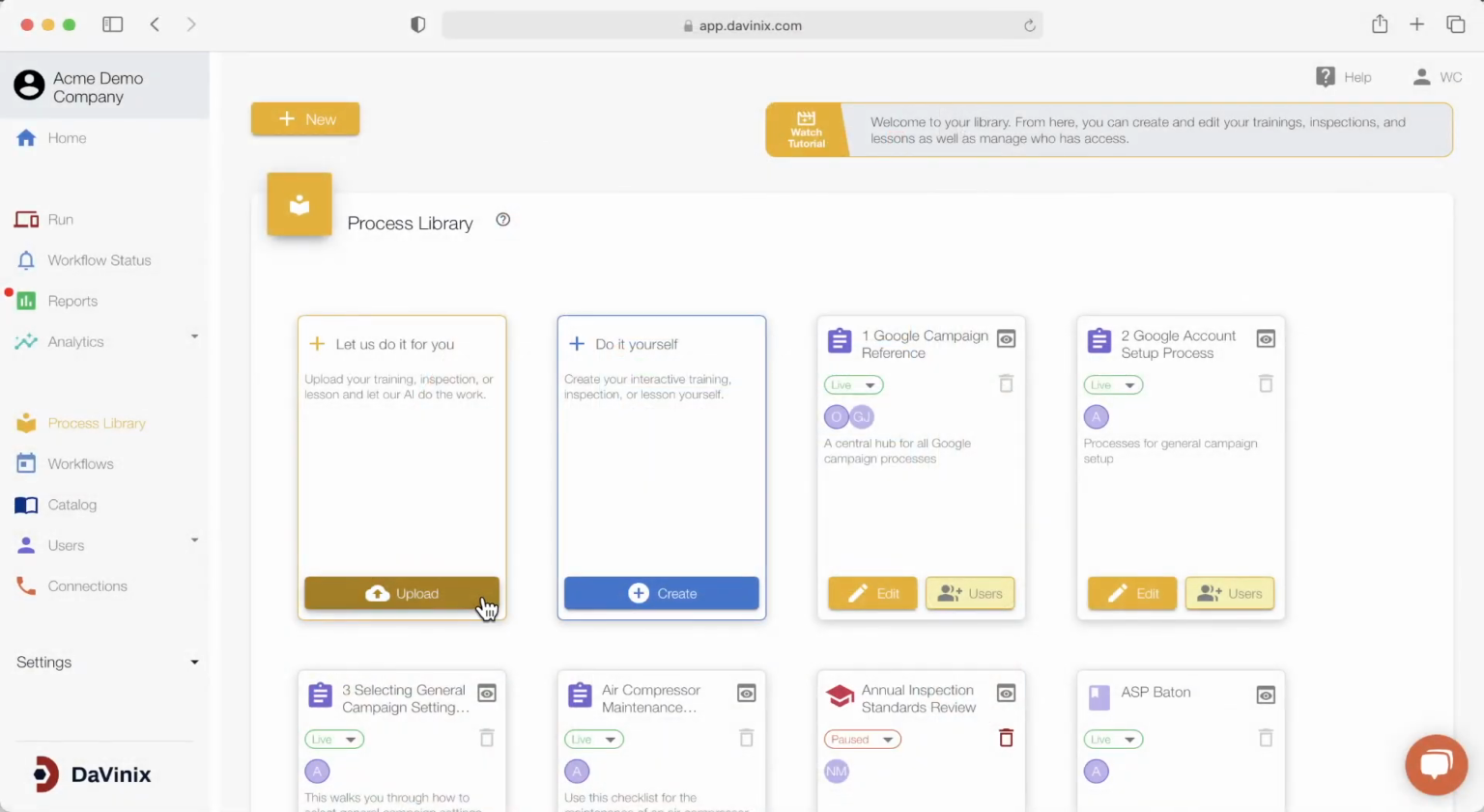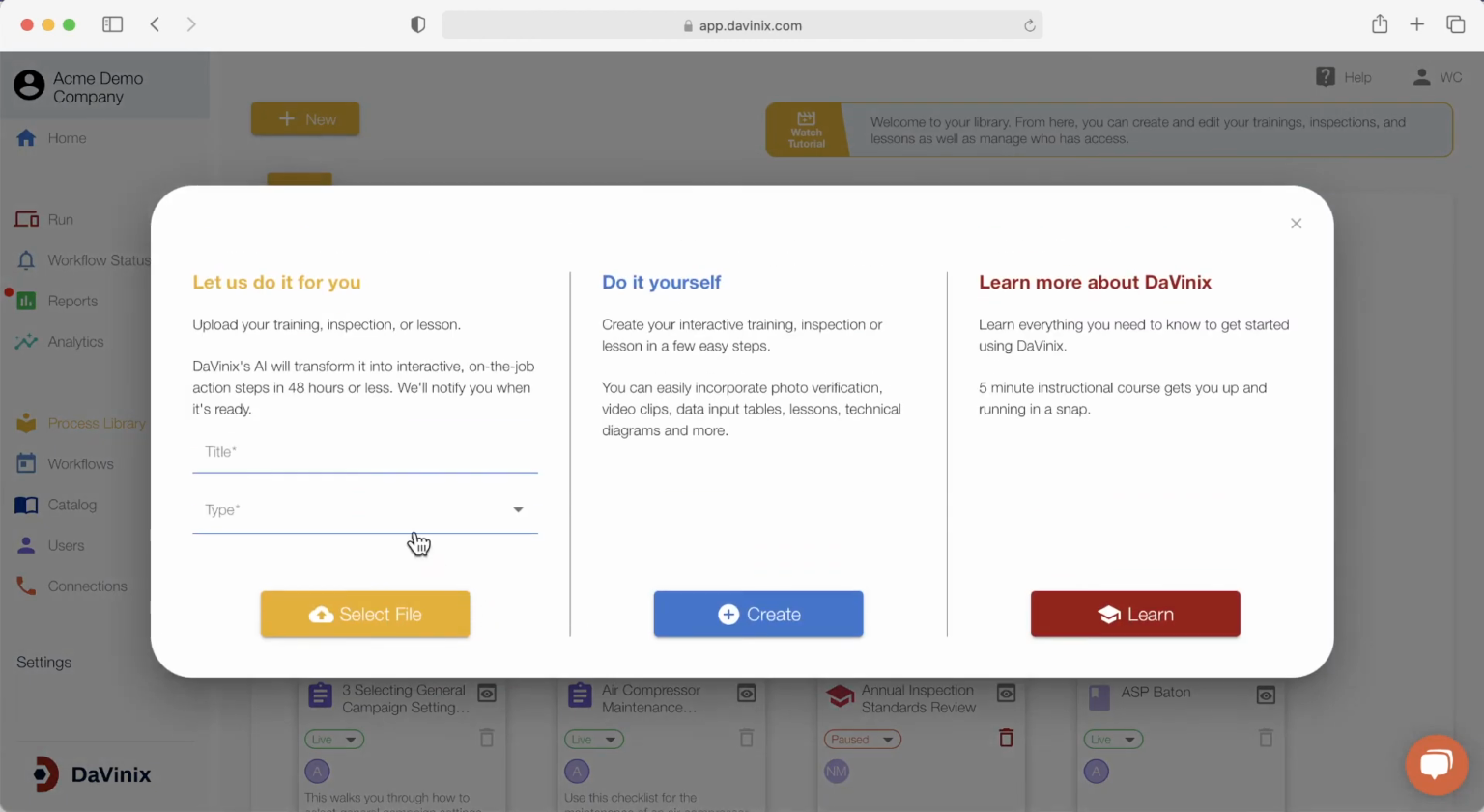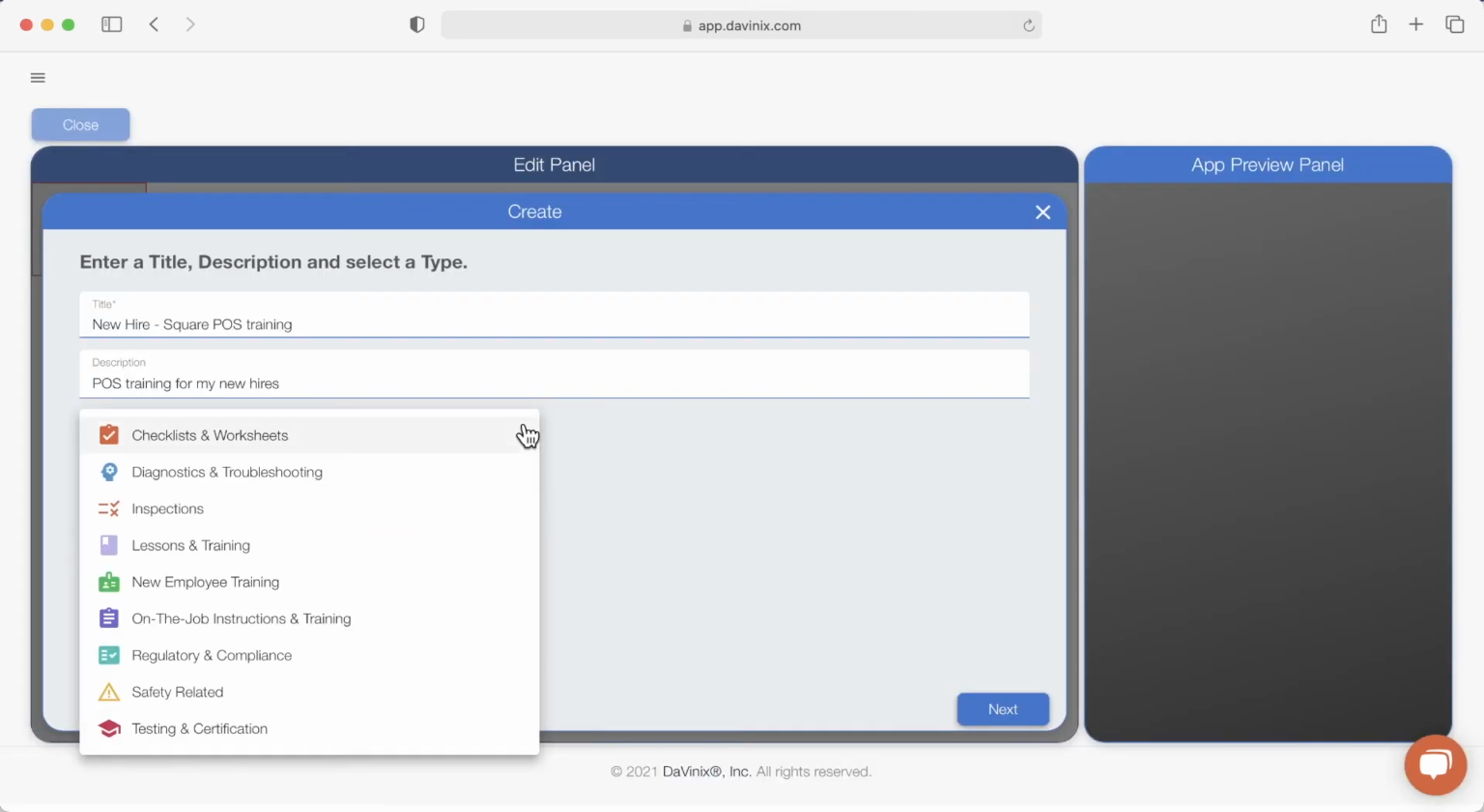Now, how does all your training and process content get onto the DaVinix platform? Simple, two ways. We can do it for you. You can upload your documentation from your DaVinix account, and it will be transformed and ready to use within a couple of days. Or you can do it on your own.